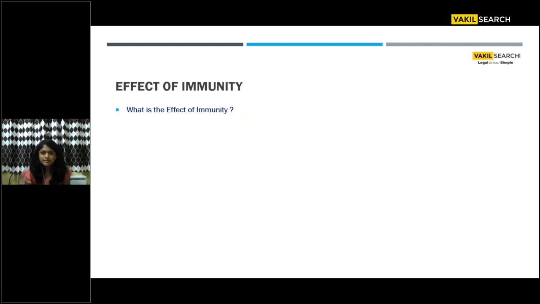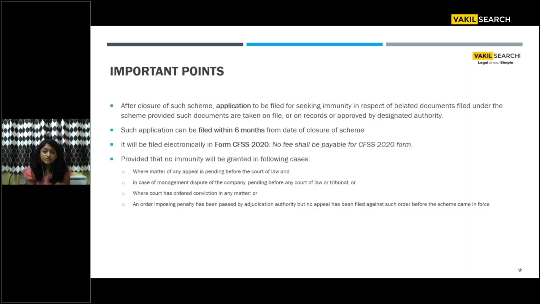You get 60 days. That's a standard timeline given by the act itself. But this scheme gives you, apart from the 60 days, and the 60 days basically falls between 1st of March to 31st of May, if your appeal filing date falls in between this timeline, another 120 days to file for an appeal. And that is the effect of this immunity for appeals in this case.